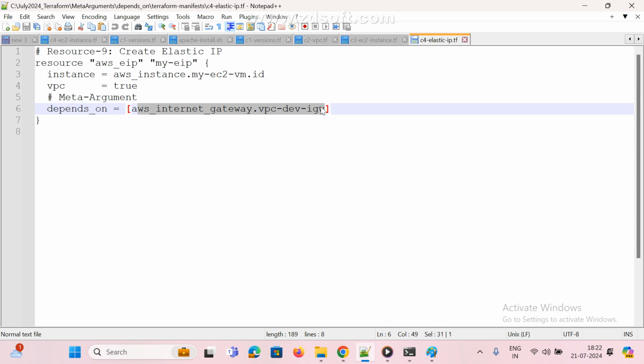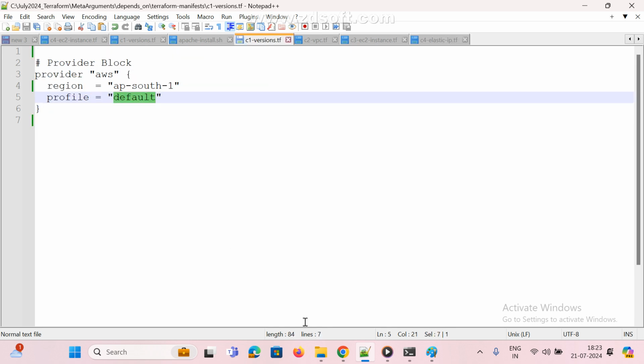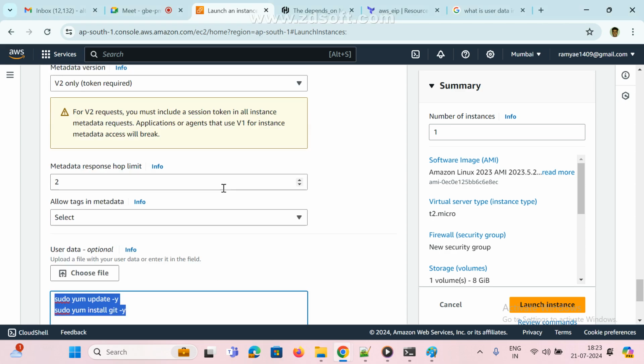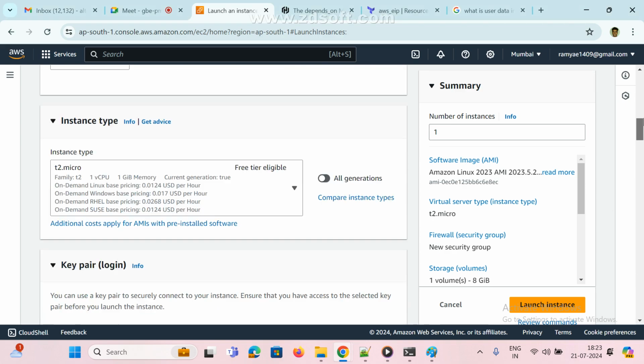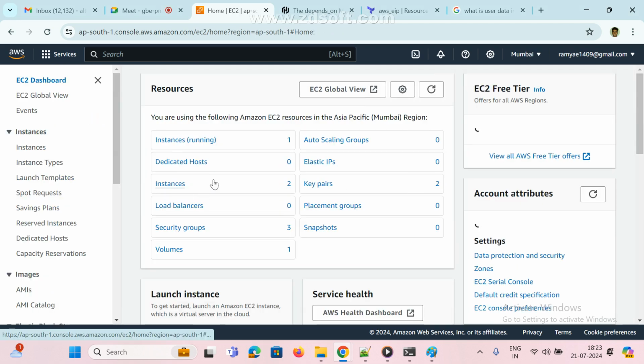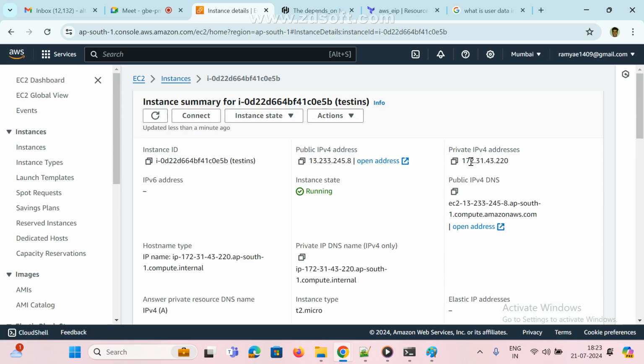You know what is internet gateway? What is routing table? And what is next? What is route table? Internet gateway. How to associate public and private subnet and all. Now see here, I'm going to create one instance. Which IP is it going to assign, try to understand. Public IP or private IP? This is one IP AWS people provided.